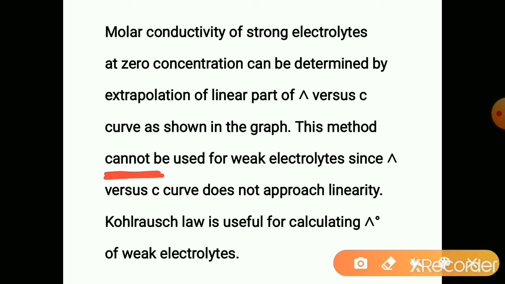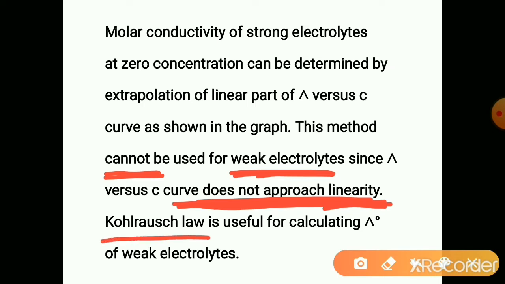Lambda naught cannot be determined graphically for weak electrolytes because the curve does not approach linearity and does not meet the molar conductivity axis. Kohlrausch's law is useful for calculating lambda naught for weak electrolytes.